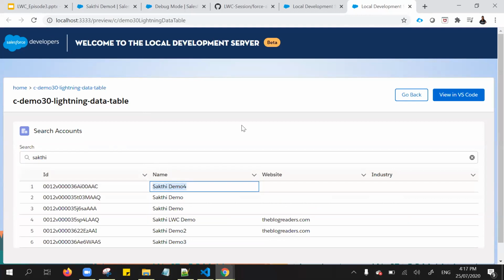So how easy is it, right? As a developer, instead of deploying that particular component every time, we have an easy way to develop the component and get the result from local itself. Once we finalize, then we can deploy that particular component and get the results finally from the server.